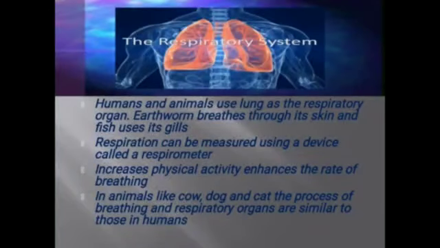It means humans and animals use their lungs as the respiratory organ, while earthworm breathes through its moist skin, and fish uses its gills. You know that fish live in water, so fish breathe dissolved oxygen from the water. So fish use their gills for respiration.